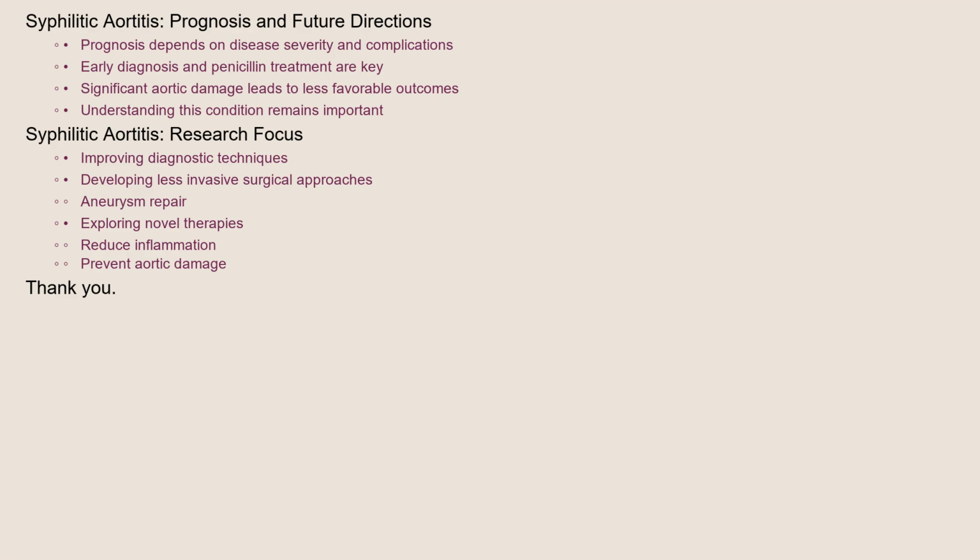Early diagnosis and treatment with penicillin can halt the progression of the disease and improve outcomes. However, once significant aortic damage has occurred, the prognosis is less favorable. Recent research is focused on improving diagnostic techniques, developing less invasive surgical approaches for aneurysm repair, and exploring novel therapies to reduce inflammation and prevent aortic damage.